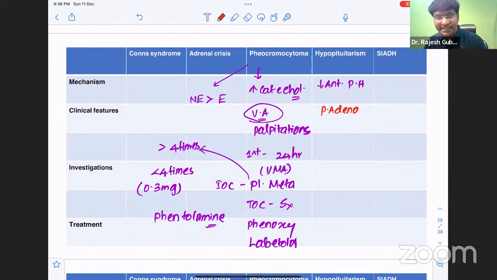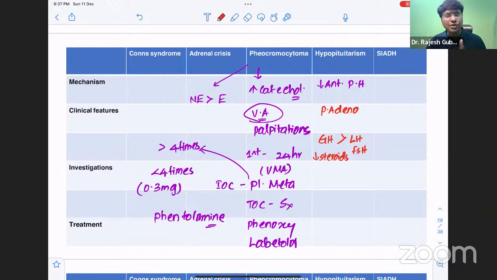Okay. In the clinical features, the first hormone that will be reduced is growth hormone, followed by LH and FSH. The clinical features that we consider more serious are mainly because of the decrease in steroids. That is very worrisome, and that is because of the decrease in your ACTH levels. And how will you investigate this? The first hormone which is reduced is growth hormone.